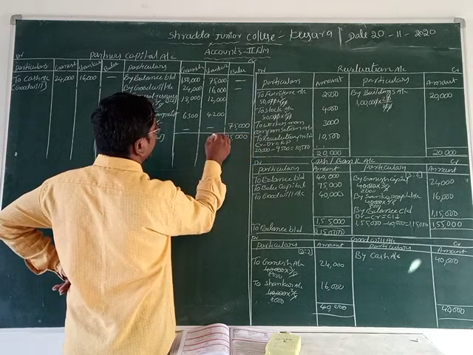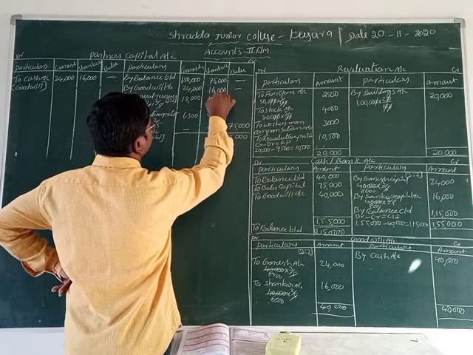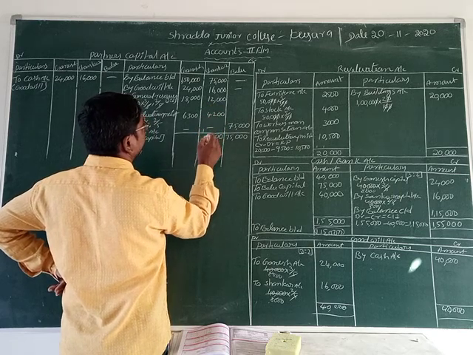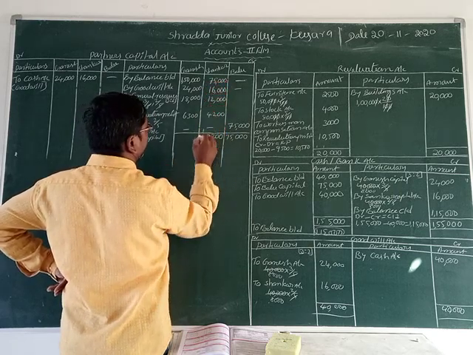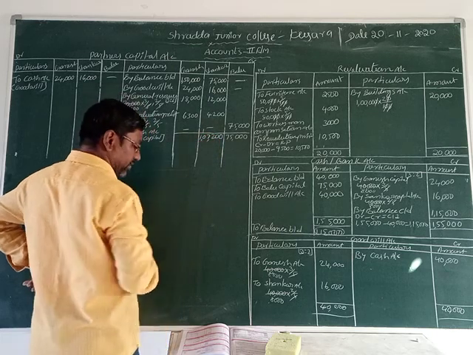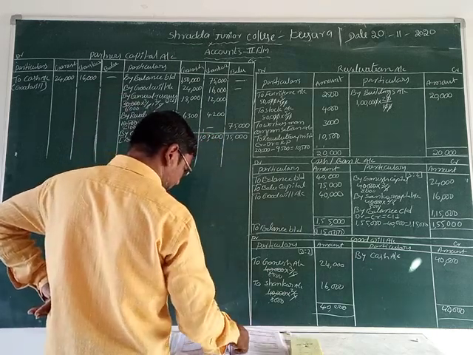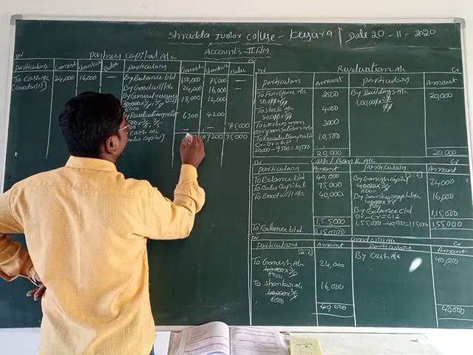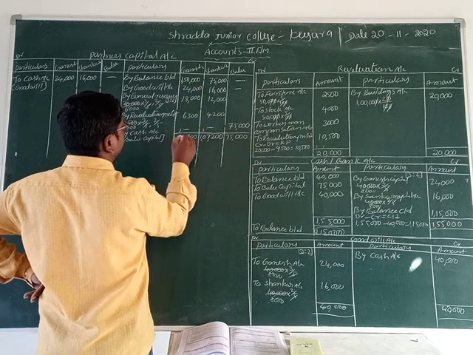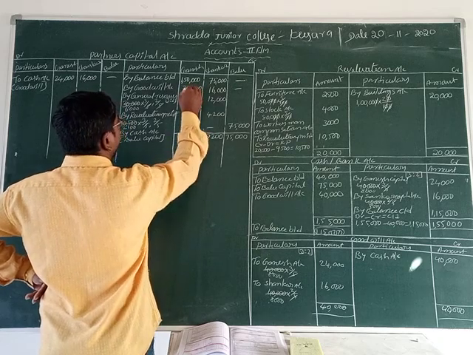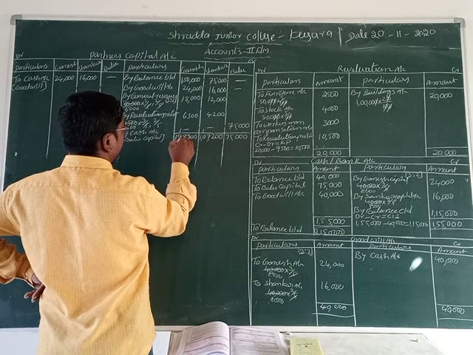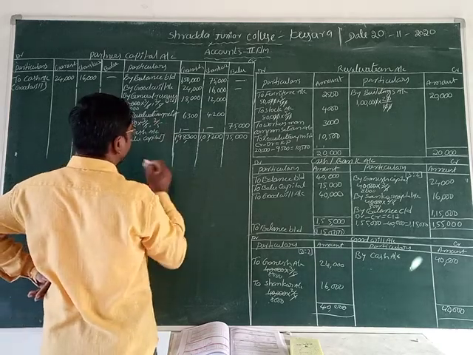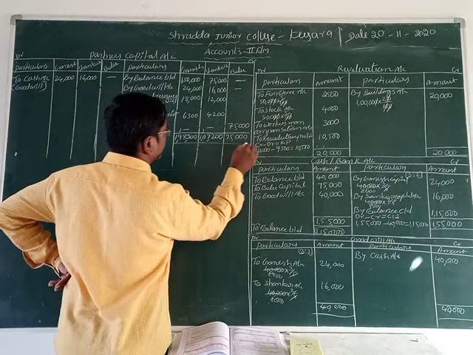75,000. Here it is 200. 6 plus 2 is 8, 8 plus 4 is 12, plus 5 is 17, 7 8 9 10, 1 lakh 7,000 rupees 200. Here it is 300. 6 plus 4 is 10, plus 1 is 18, 5 to 7 plus 1 is 8 plus 1 is 9, and here is 1 lakh 98,000. What is the amount? 1 lakh 98,300.